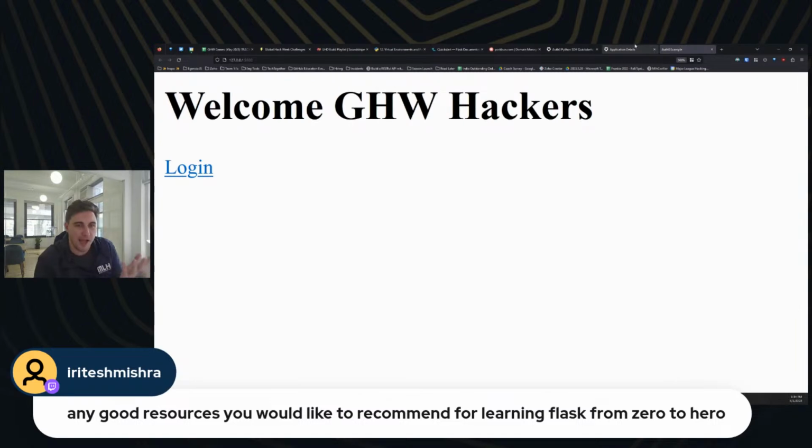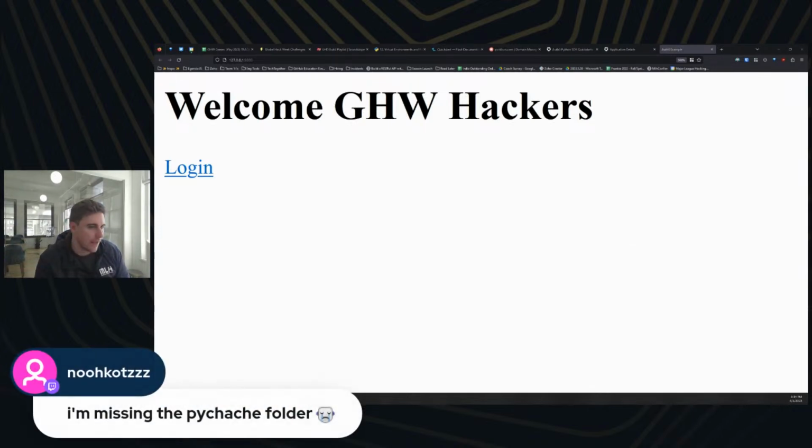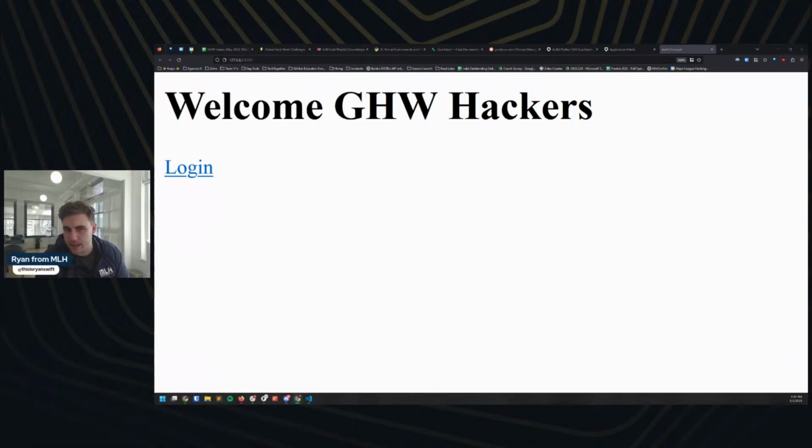So this Global Hack Week, I'm trying to incorporate some more stuff and build something a little bit more robust. But honestly, just playing around and trying to do some simple stuff like adding templates or using HTML and actually displaying some pages. There's all sorts of things you can do to get your feet wet and explore the tech. So you're missing the PyCache folder. I'm not familiar with that error. Are you getting that when you're trying to run your Python app, or what's the deal there?